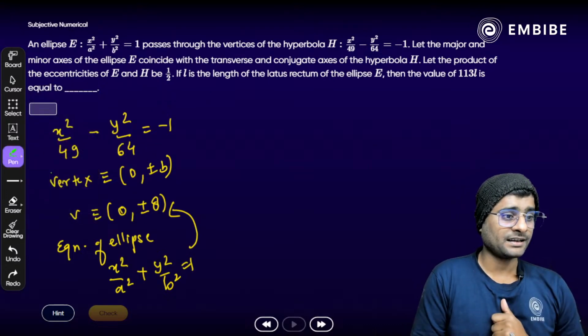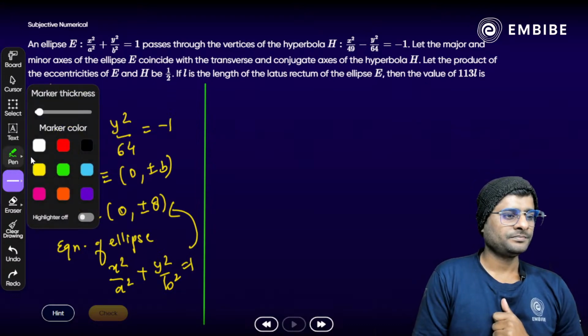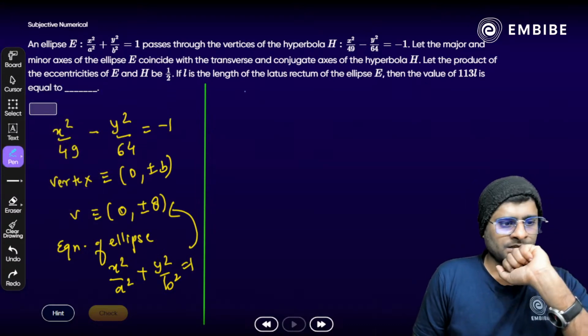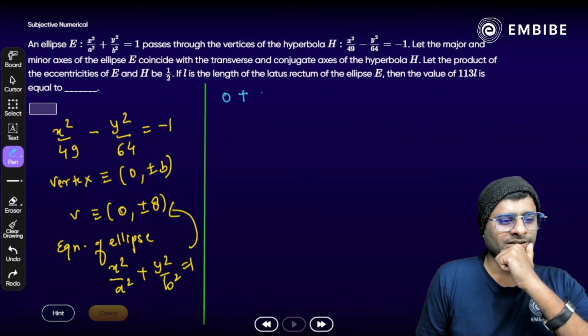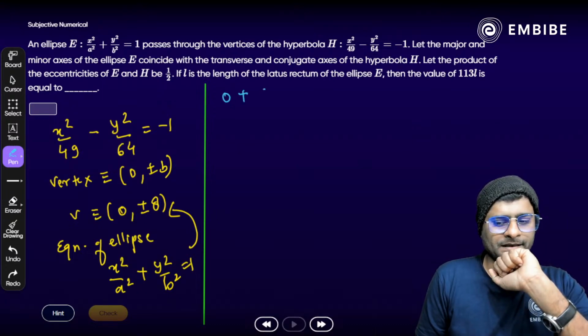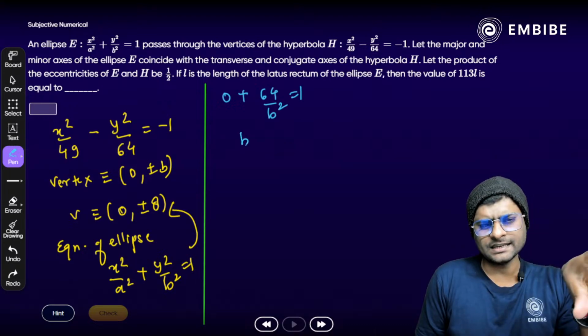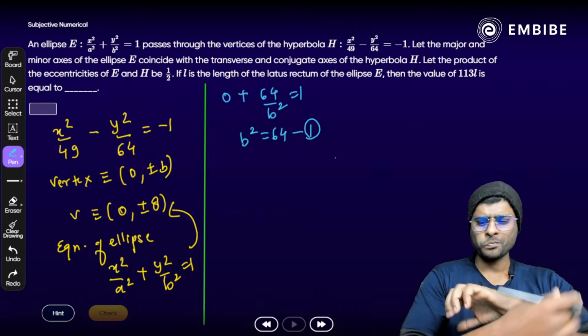Just satisfy the point, it is quite easy. Just satisfy the point here. So 0 plus 64 by b square is equal to 1, or we can say b square is equal to 64. Just assume this is equation number 1.